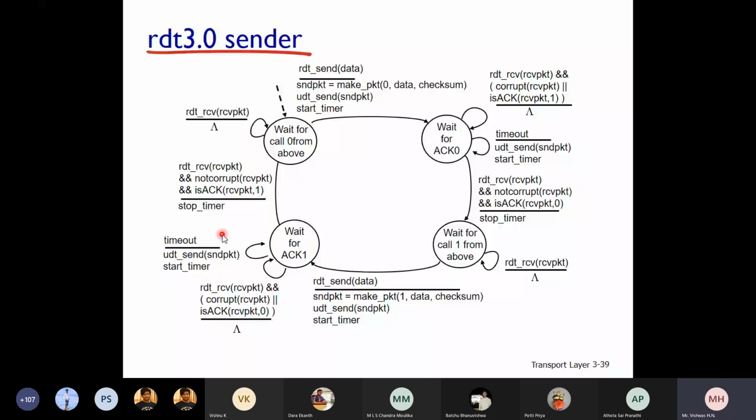Hope this diagram is clear to you. The difference between RDT 2.2 and 3.0 is just that you are starting a timer. That's all. There is no other difference.